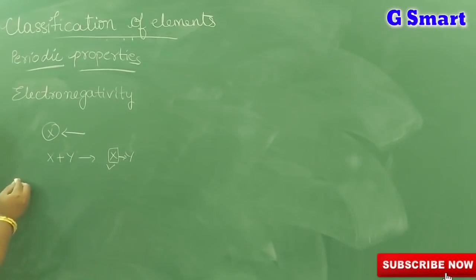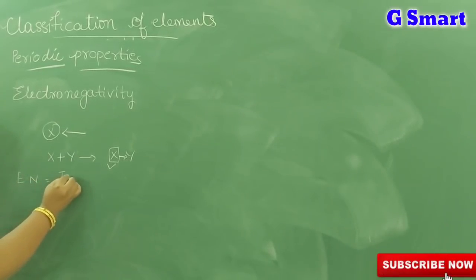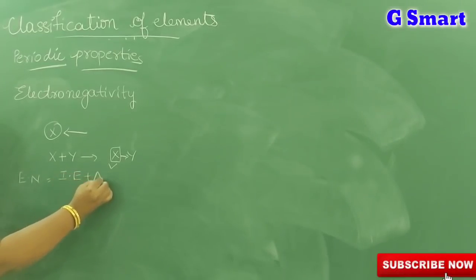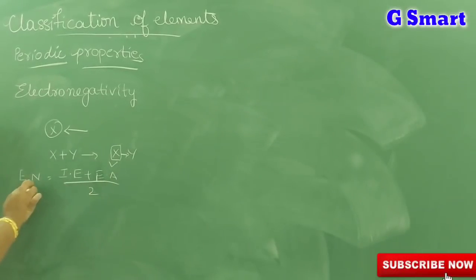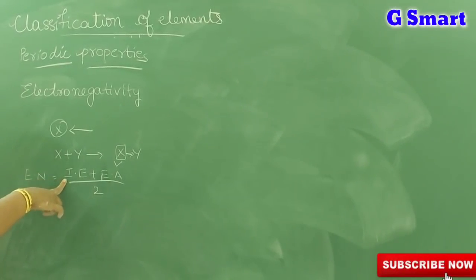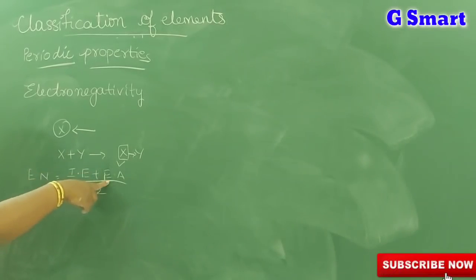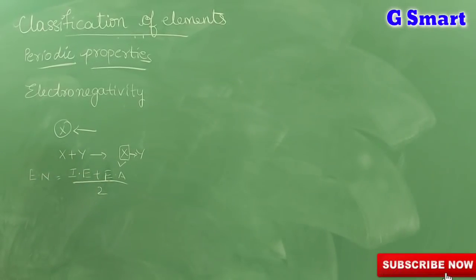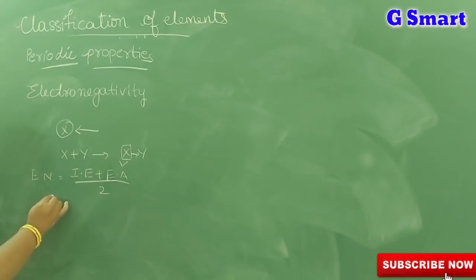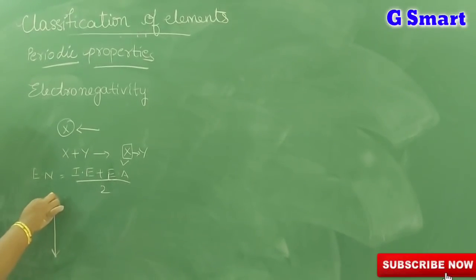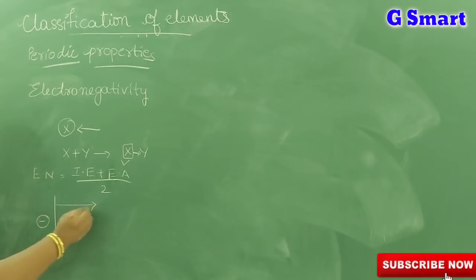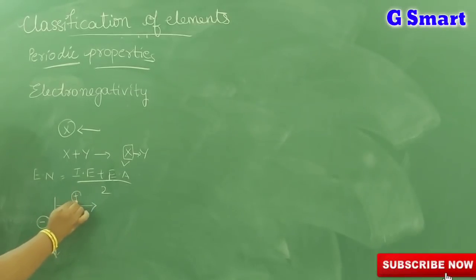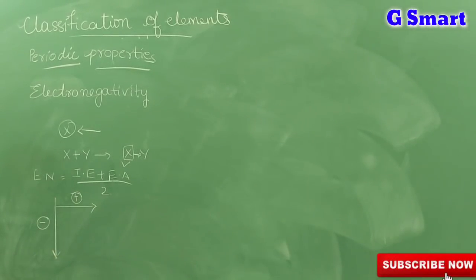And coming to the formula, electronegativity is defined as the average of ionization energy and electron affinity. Coming to groups, electronegativity from top to bottom will decrease, whereas in periods from left to right, electronegativity will increase.